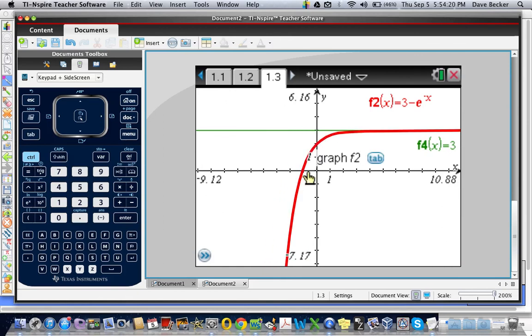Okay? And what's happening as x is going towards the negative is the function is going down, down, down, going down to negative infinity.